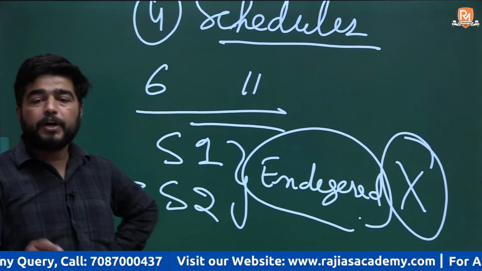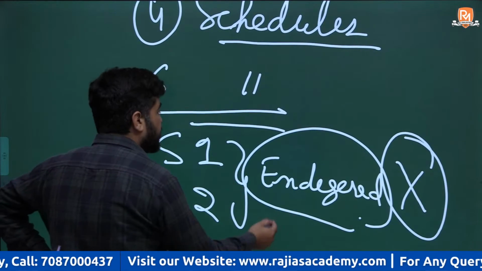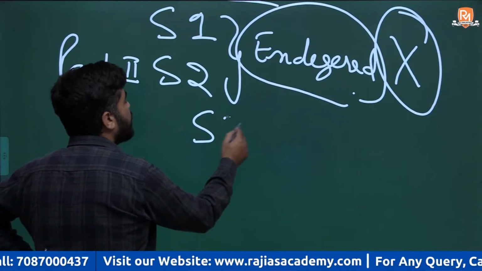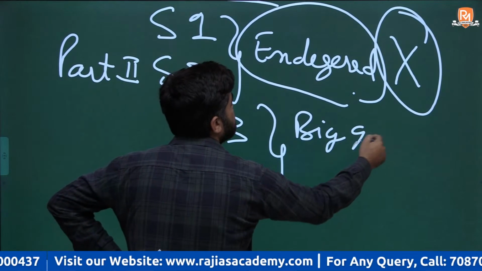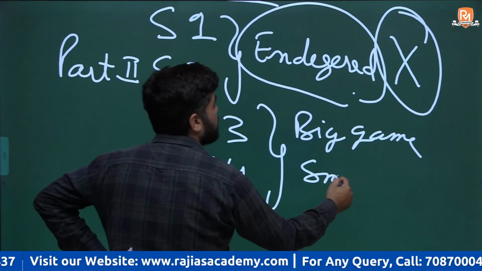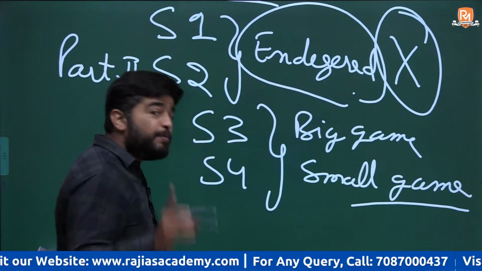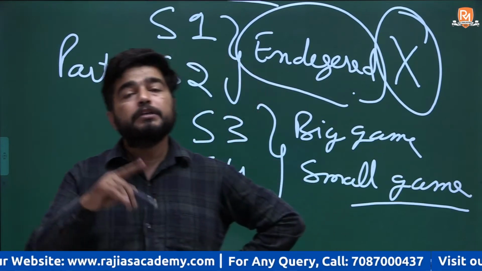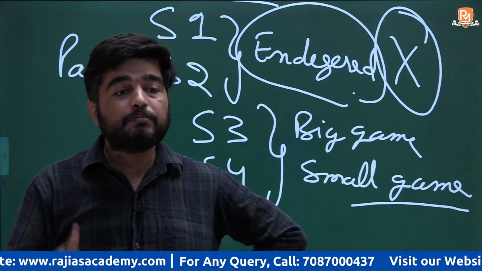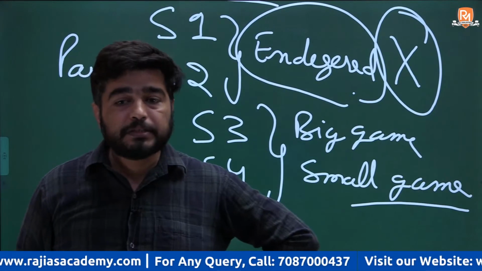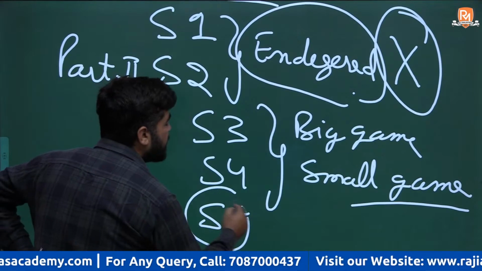Getting my point? For example, schedule 3 and schedule 4 will have your big game and small game animals which can be hunted with the permission from Chief Warden of Wildlife Sanctuary. वो hunt किए जा सकते हैं with the permission of Chief Warden of Wildlife Sanctuary. Getting my point? Schedule 5, vermin animals.